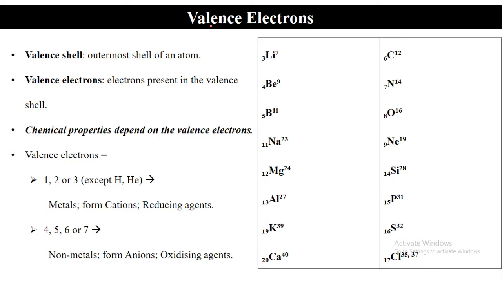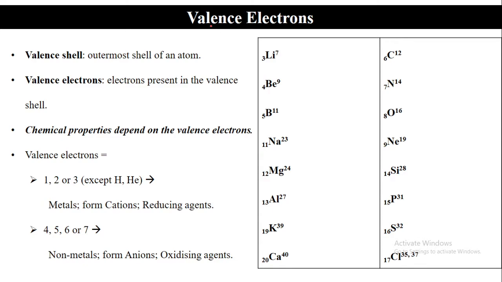Yes, there is another fellow here, hiding behind, but it is also there in the third orbit. So here there are 2 electrons in the valence shell. This valence shell is nothing but the outermost shell of the atom, and the valence electrons are the electrons that are present in the valence shell.